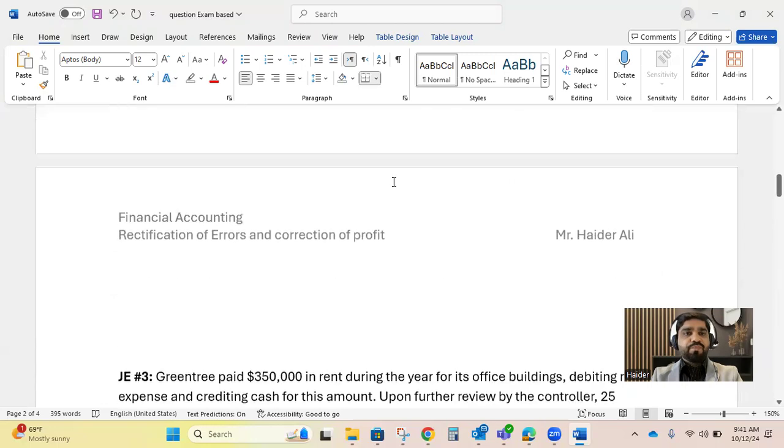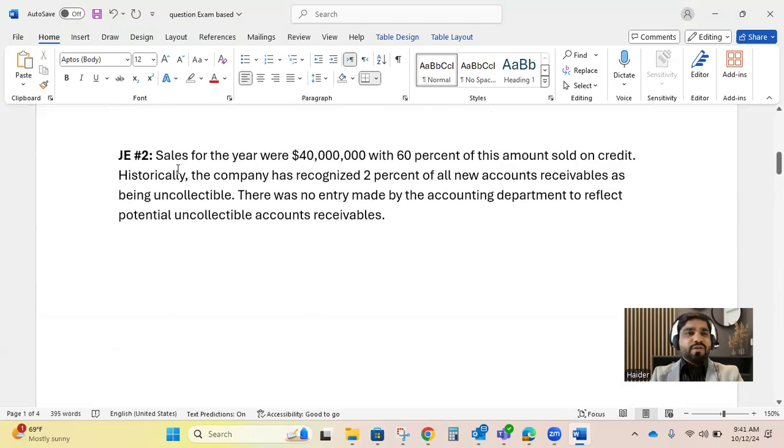Point number 2. Sales for the year were $40 million with 60% of this amount sold on credit. Okay, so if you take 60% of 40 million, it gives you 24 million. I'm just using my mental maths. So 24 million is credit sales and 16 million would be cash sales, obviously.